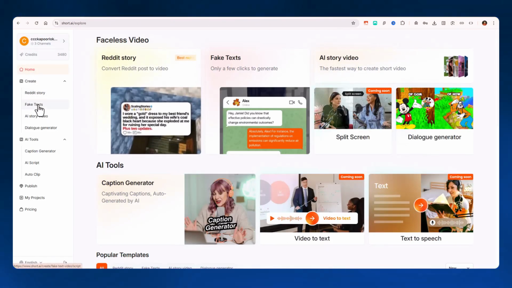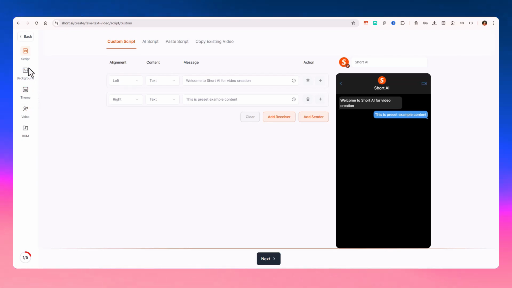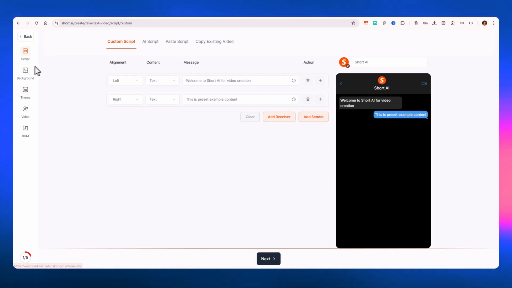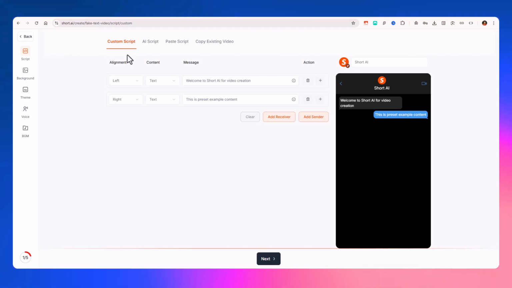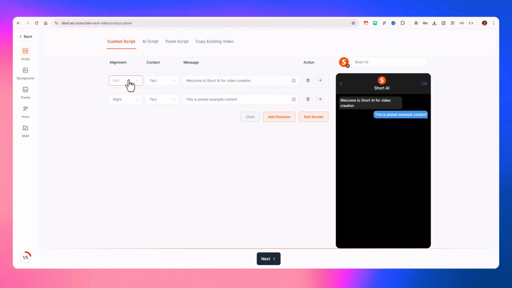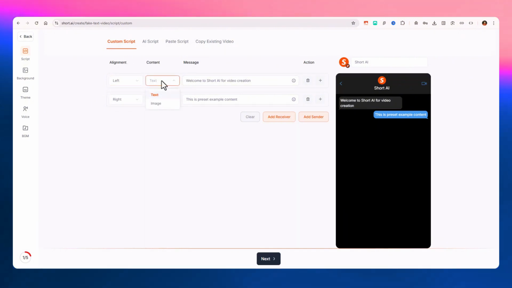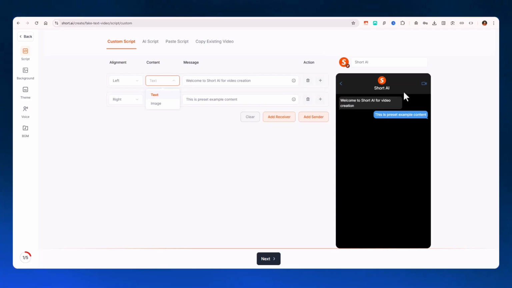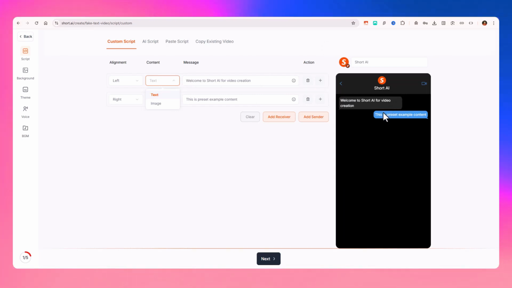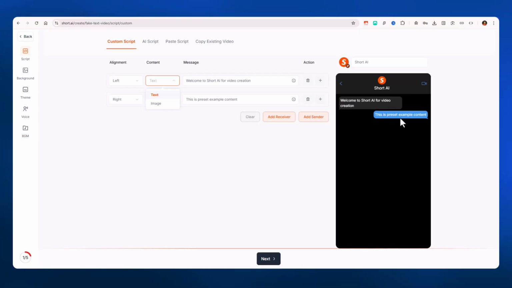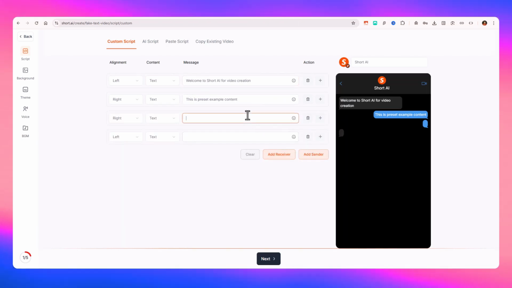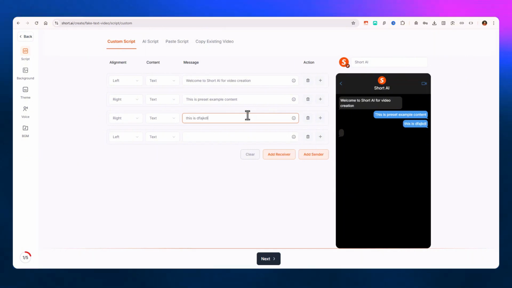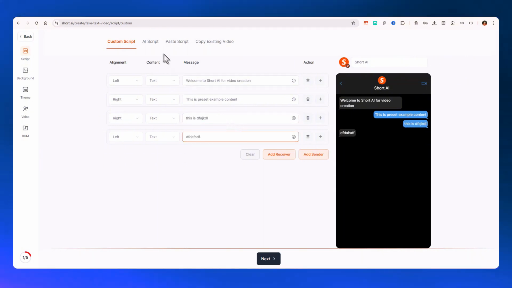And then you have some fake text video generation option which has similar steps, but the first scripting step is quite different. So you have here this option to align the text. You have some content, so this is the UI that is going to be shown whenever this video is being generated. So it is a very viral kind of a video. So you can set actions, you can set messages, you can add receiver, add sender, you can type in anything here. This is that, this is that, and yeah, this is all that it works.